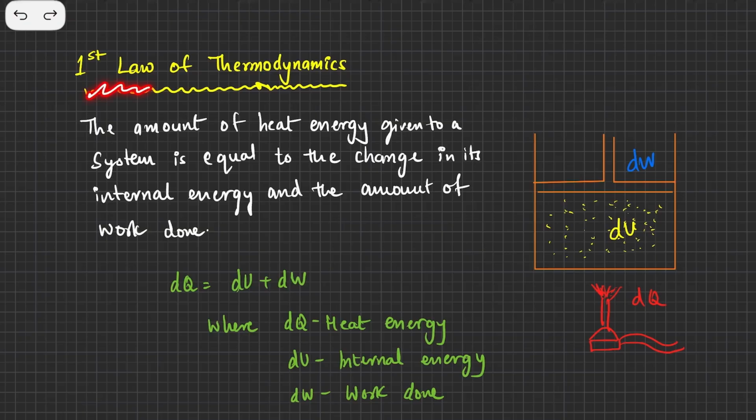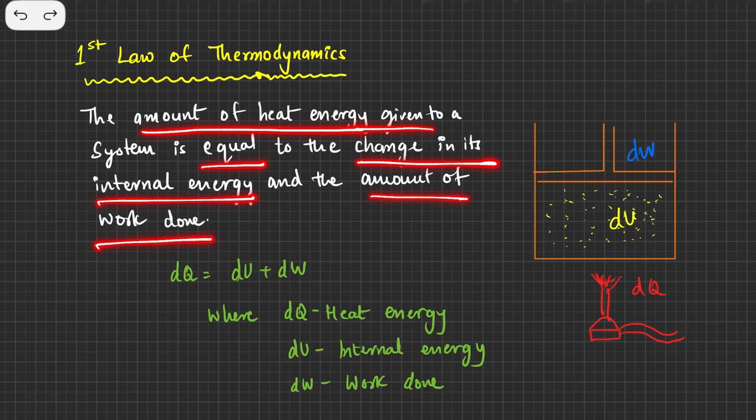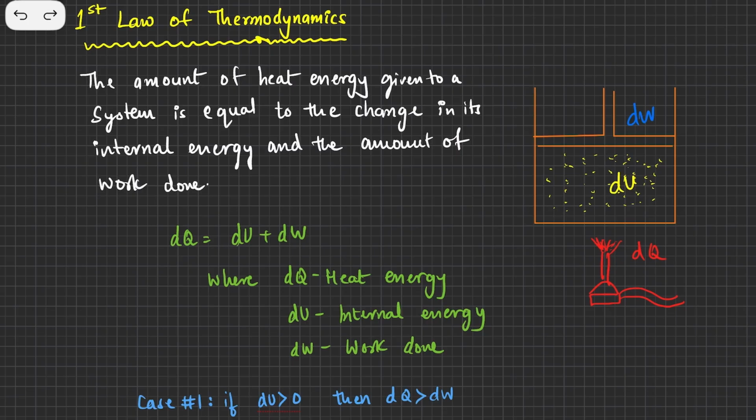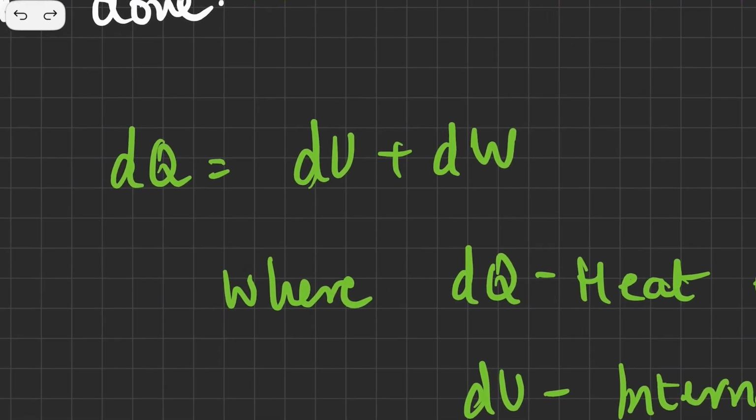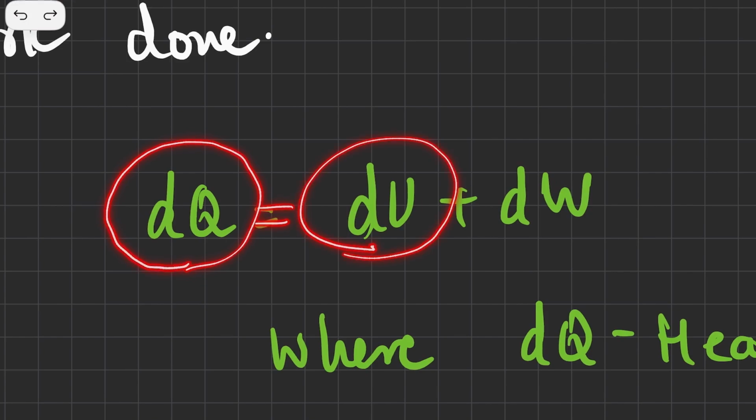The first law of thermodynamics is basically a similar one, but it is stated in a different form. It says that the amount of heat energy given to a system is equal to the change in internal energy and the amount of work done. So if you write that as an equation, the amount of heat energy given to a system is equal to the change in its internal energy plus the amount of work done.